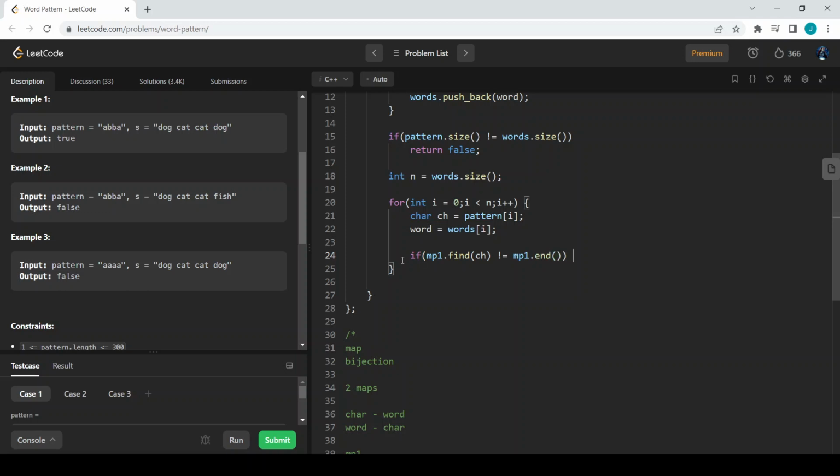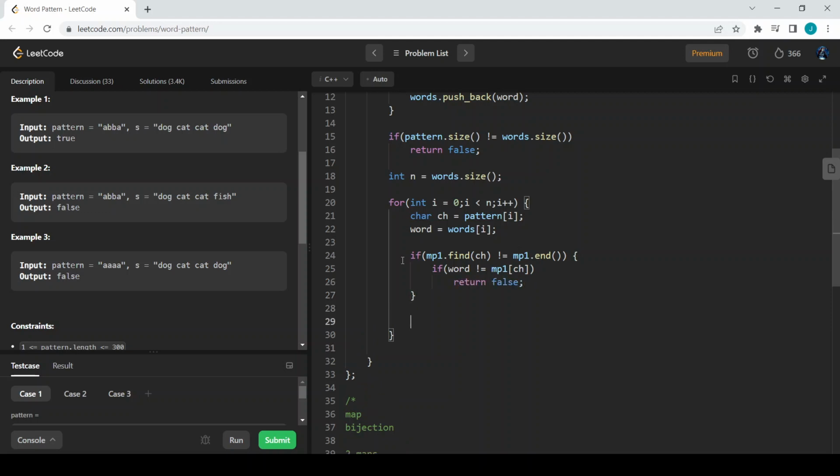if this character is already present, then it should be mapped with some word, right? So we want to check whether the current word is equal to mp1 of ch. But if it is not equal to mp1 of this character, then we can directly return false.